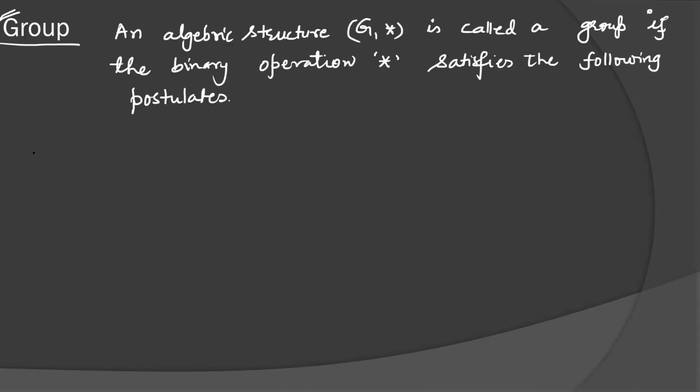First is the closure axiom. I told you already, this is a trivial property, the binary operation property is satisfied.